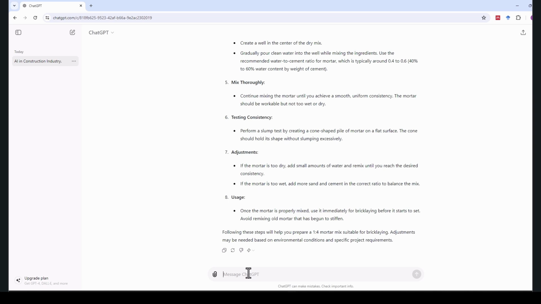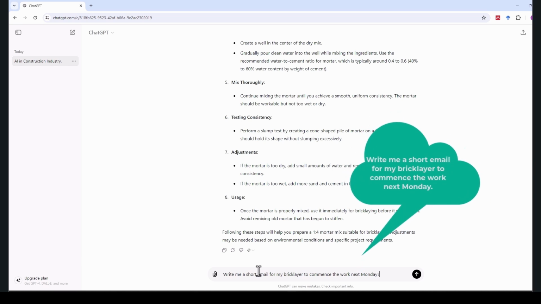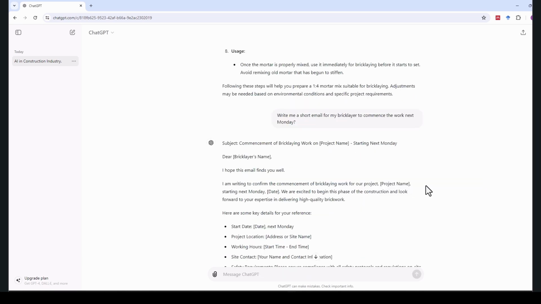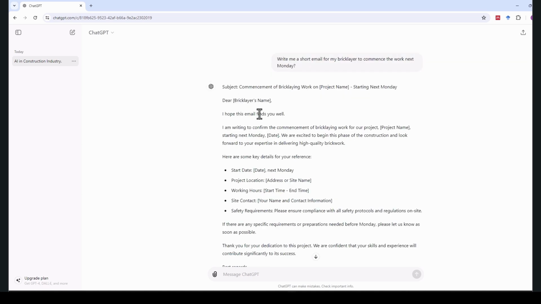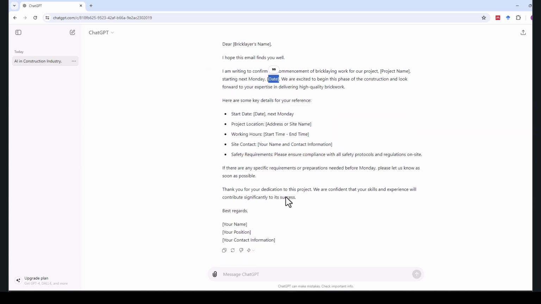Additionally, we can ask ChatGPT to write emails. For example, let's ask it to write me a short email for my bricklayer to commence work next Monday. The generated email starts with the bricklayer's name, includes the project name, date, and details such as the start location, working hours, additional project information, and finally our contact information, including our name, position, and contact details.